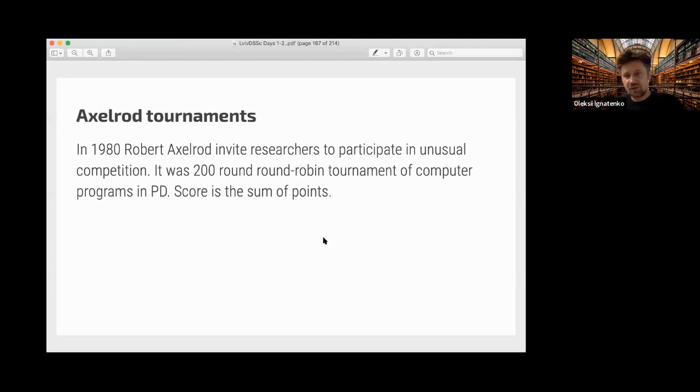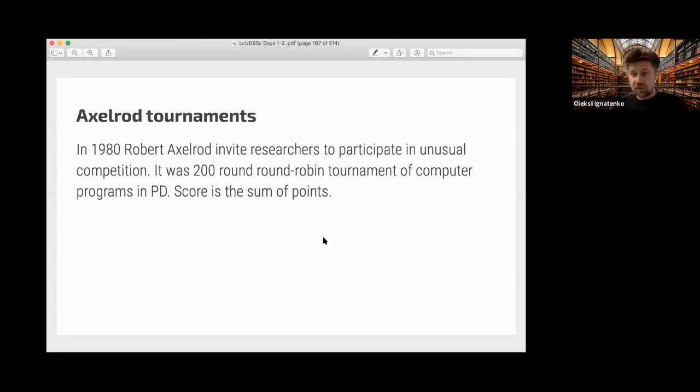It was a 200-round round-robin tournament of computer programs. They play Prisoner's Dilemma with each other, and the score was the sum of points, using the same numbers that we already saw in this matrix: 3-3, 5-0, 1-1.